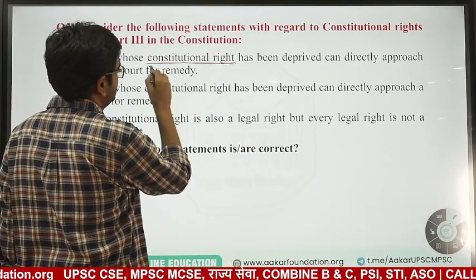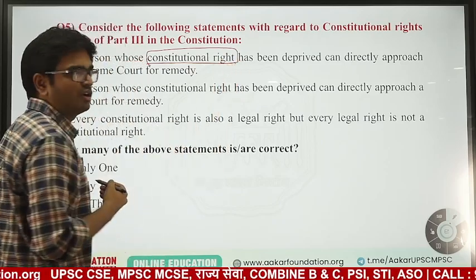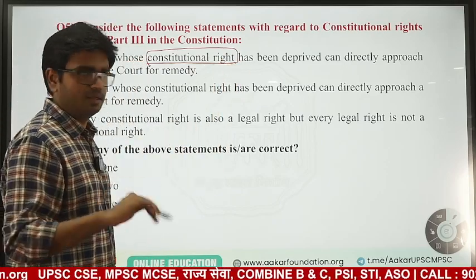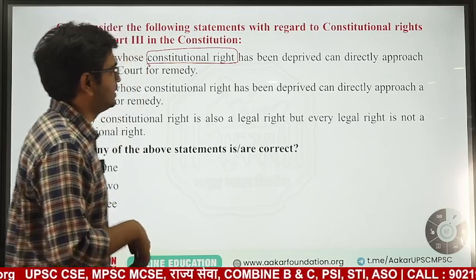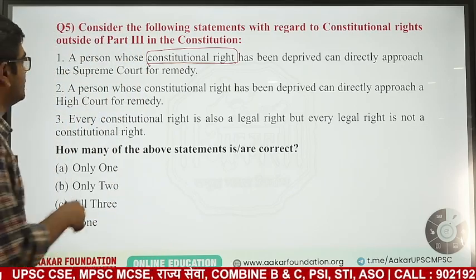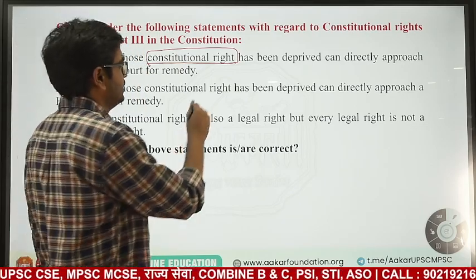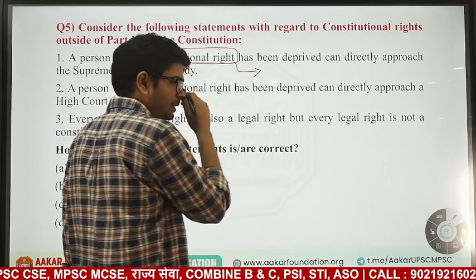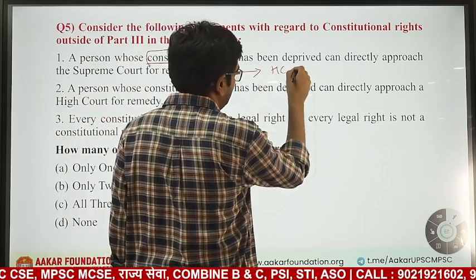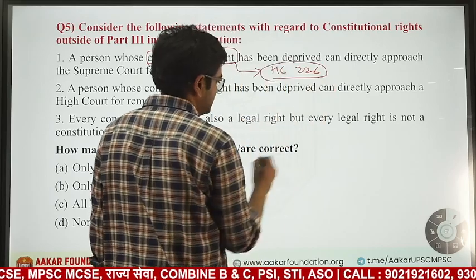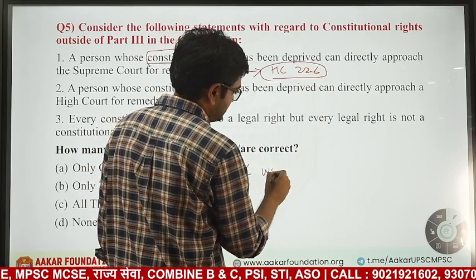Constitutional rights means not necessarily fundamental rights; any right in the Constitution. If it has been violated or deprived, then can he directly approach the Supreme Court? No. This has to go to the High Court under Article 226. That's why I said the High Court's writ jurisdiction.